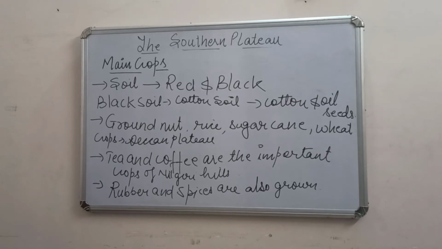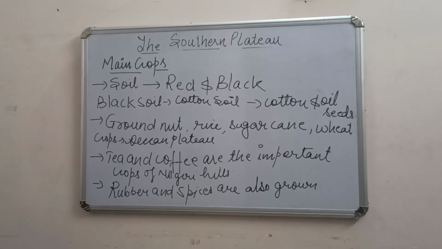So when we talk about the main crops of the southern plateau, first of all let us know about the soil. The kind of soil which is there in the southern plateau is red and black. Black soil is known as cotton soil, as it is good for cotton and oil seeds, which are grown here in the southern plateau region.